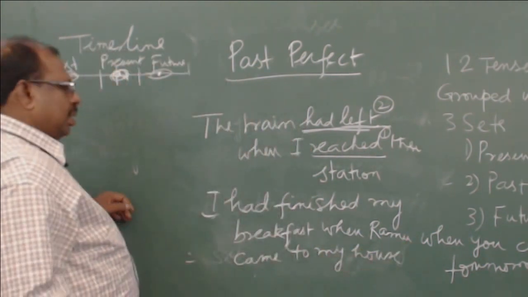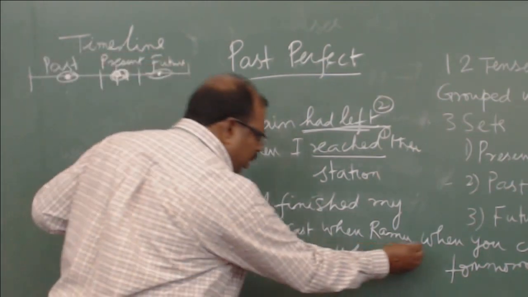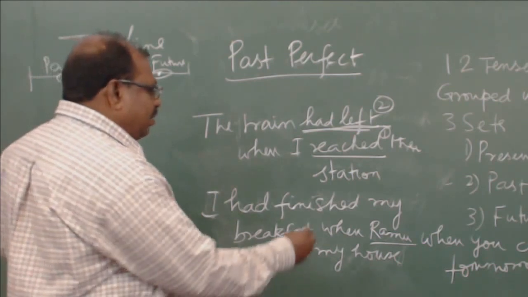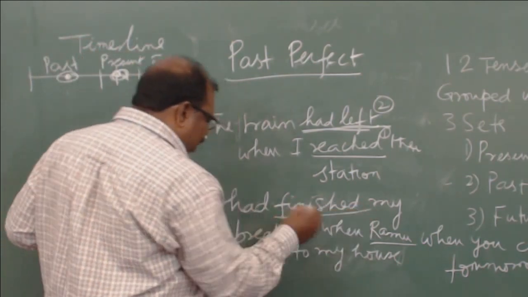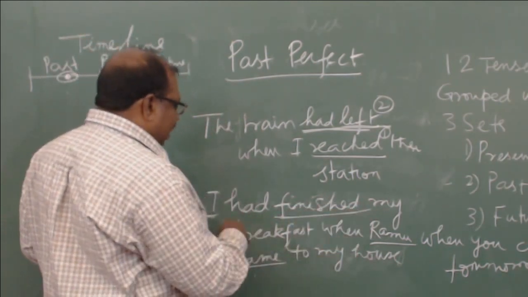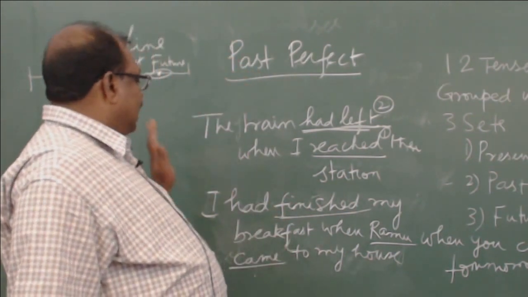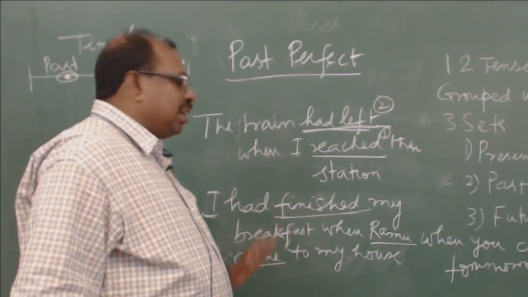So here, before Ramu came, I had finished my breakfast. So my finishing the breakfast happened before Ramu coming. So that is why, for my finishing the breakfast, I have to use the past perfect tense, where I say I had finished my breakfast when Ramu came.